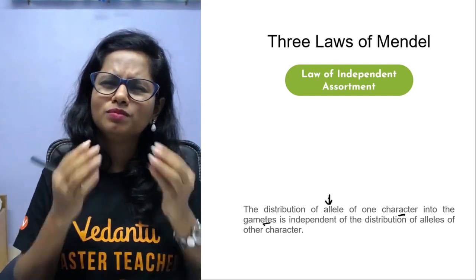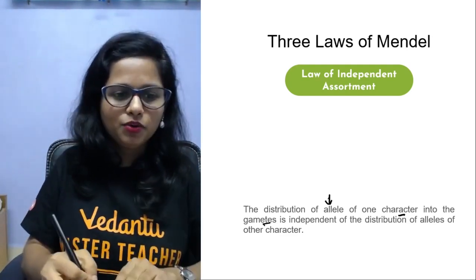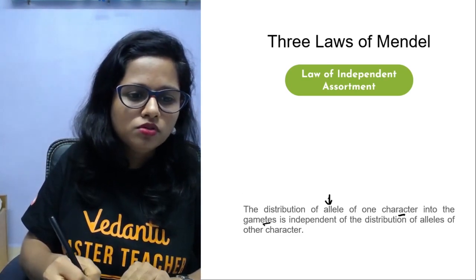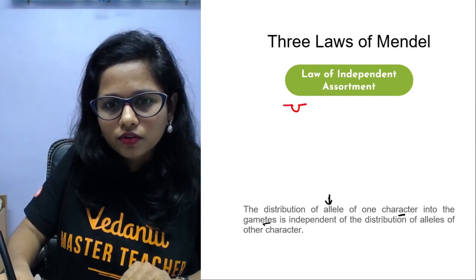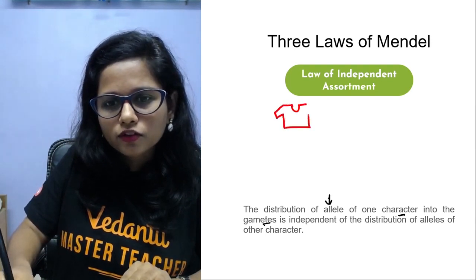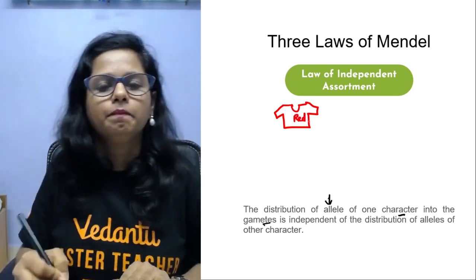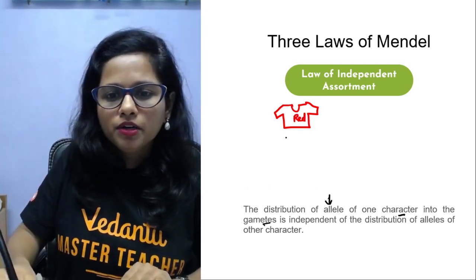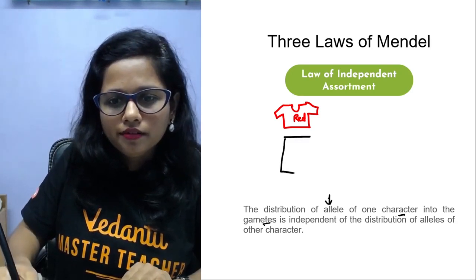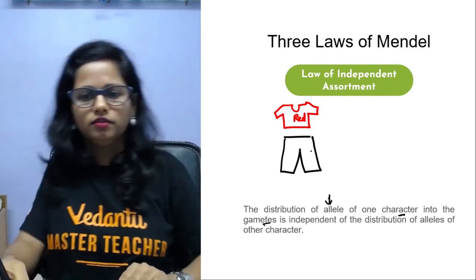क्या बोल रहे हो मैम? नहीं समझा? Didn't understand? Chill, I will make you understand. Suppose you are purchasing a t-shirt, a red colored t-shirt. And then to pair this up, you are purchasing black colored jeans or trouser.